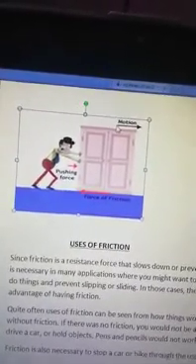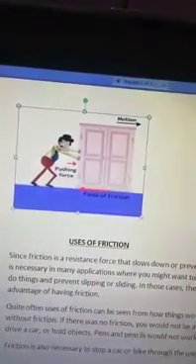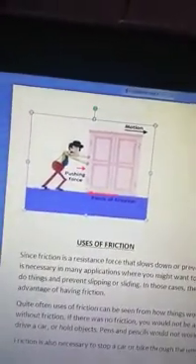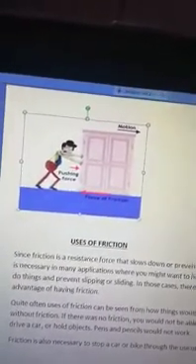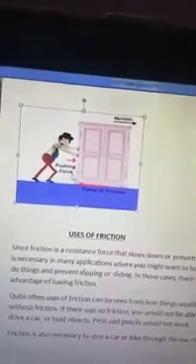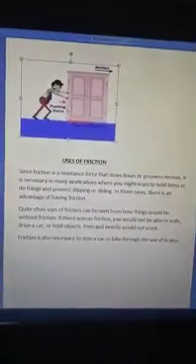Since both are in the opposite direction, one in this direction and the other in this direction, it means a balance is always created in the situation, due to which we are able to balance and we are able to perform different activities, right? Now what are the uses of the friction, right?